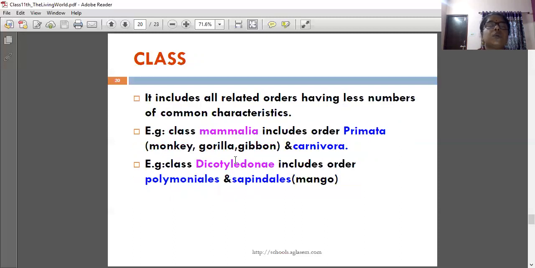Next one is class. It includes all related orders having fewer common characteristics. Example, class Mammalia includes order Primata, that is monkey, gorilla, gibbon, and Carnivora. Example, class Dicotyledonae includes orders Polymoniales and Sapindales, that is mango.